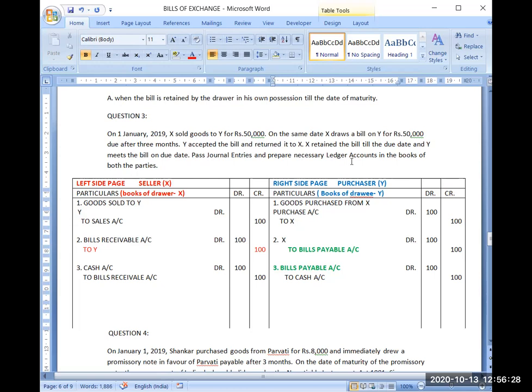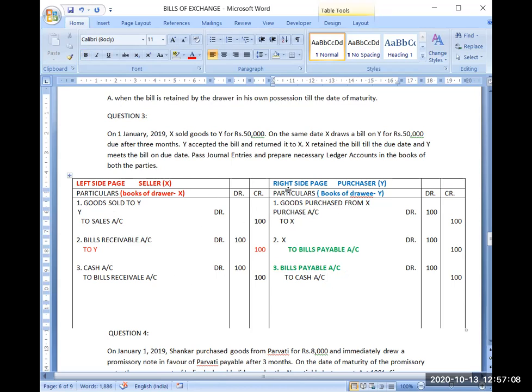Pass journal entries and prepare necessary ledger accounts in the books of both of the parties. So ledger accounts you don't need to prepare right now. You can practice them in the evening. You all know how to do ledger posting. Which accounts will you be preparing? In the books of X, 4 accounts: Y, sales, bills receivable, and cash. Then in the same manner, in the books of Y, you will be preparing purchase account, X, bills payable, and cash. So these 4 accounts you will be preparing.